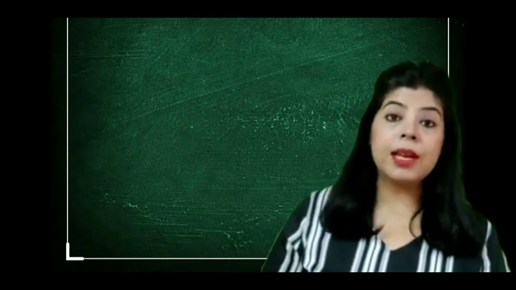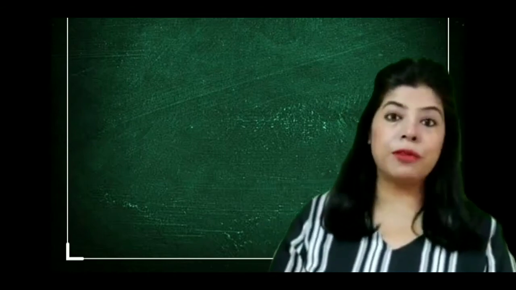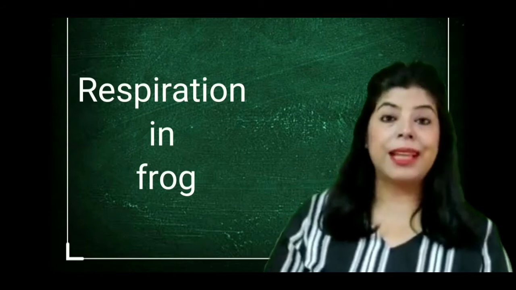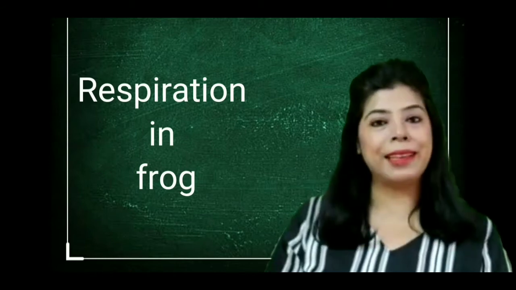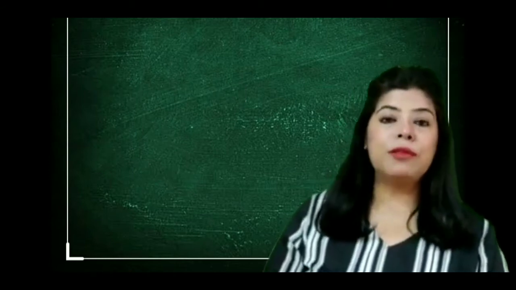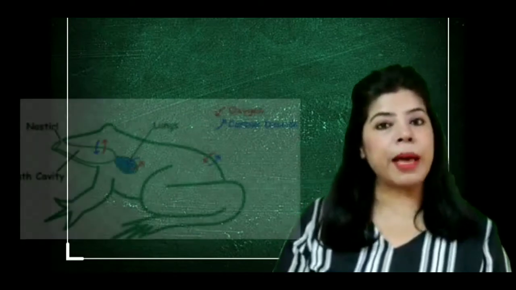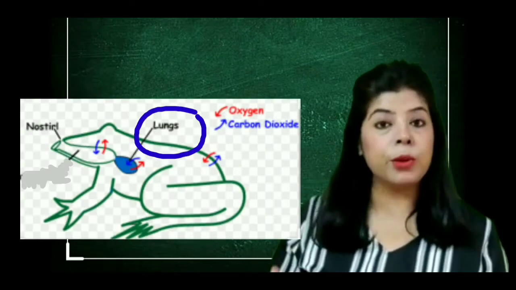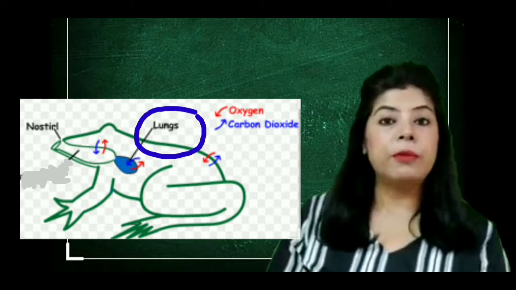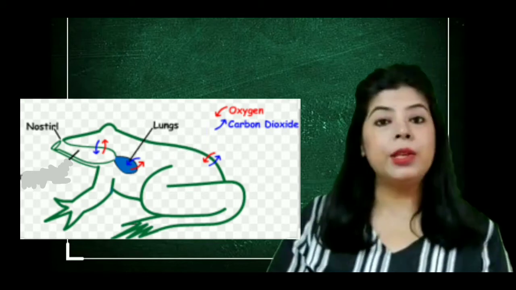Now we will discuss how respiration takes place in frogs, which are amphibians. That is, they can live both on land and in the water too. So the frogs, when they live on land, respire by their lungs. The way we do, they use the lungs for respiration. But when they are in the water, they use the skin.